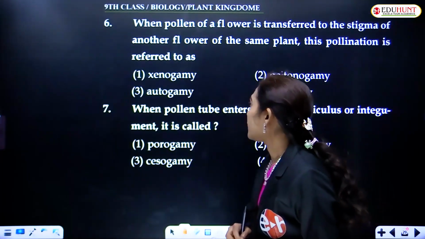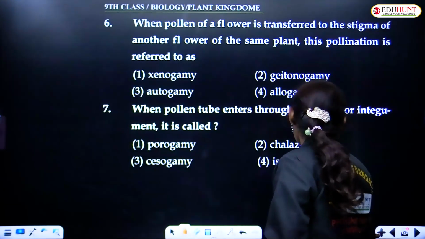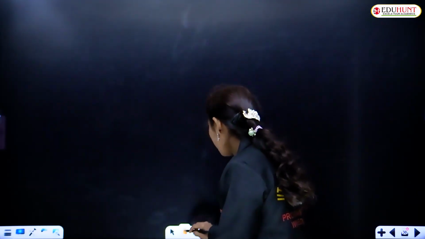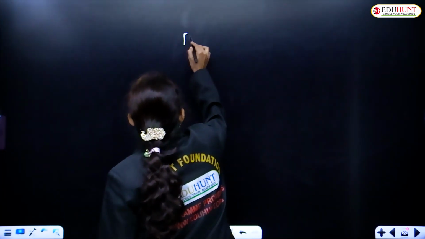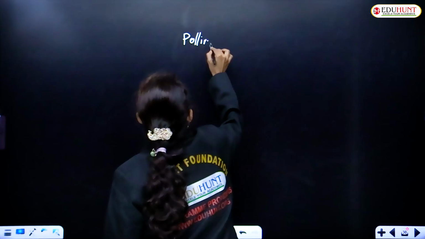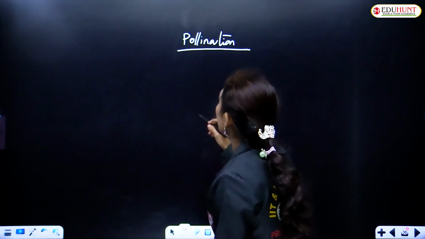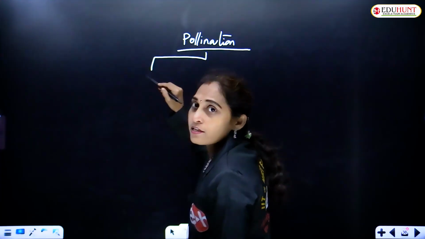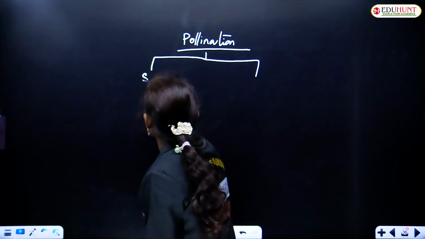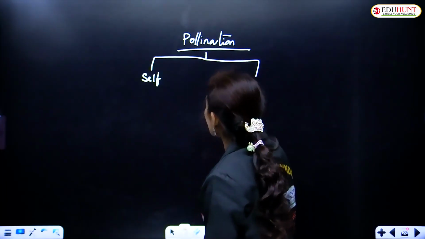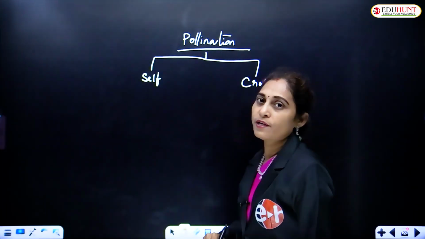Pollination occurs in two ways. Let us explain this. Pollination, we know that pollination is of two types: self-pollination and we know well cross-pollination.